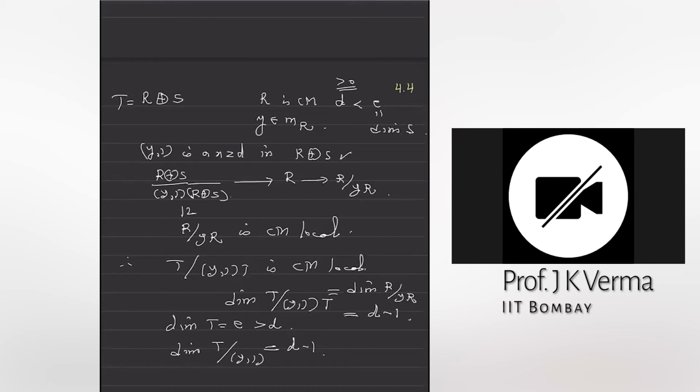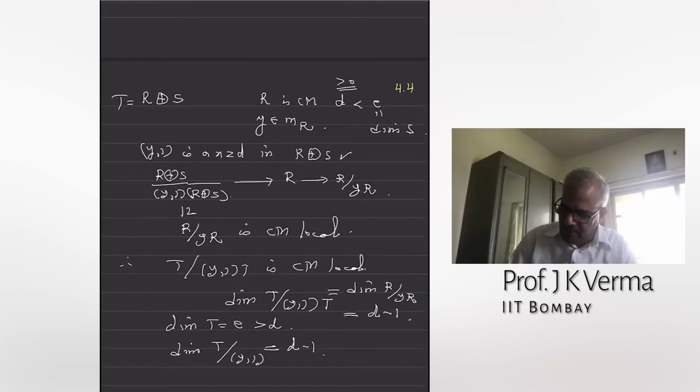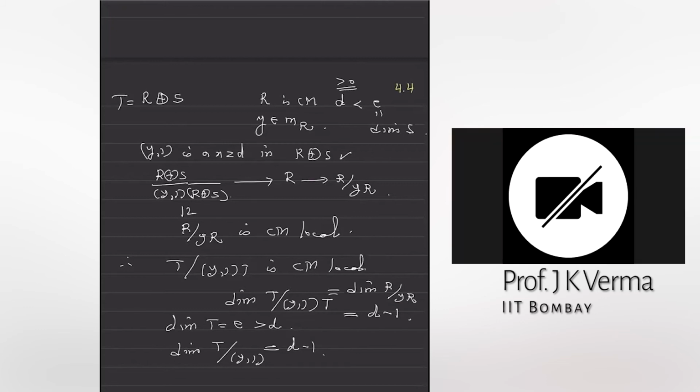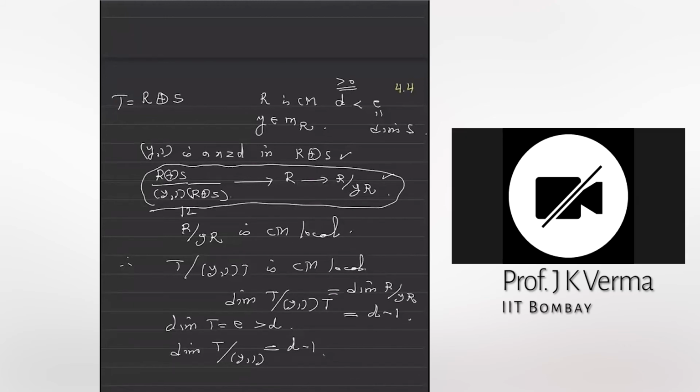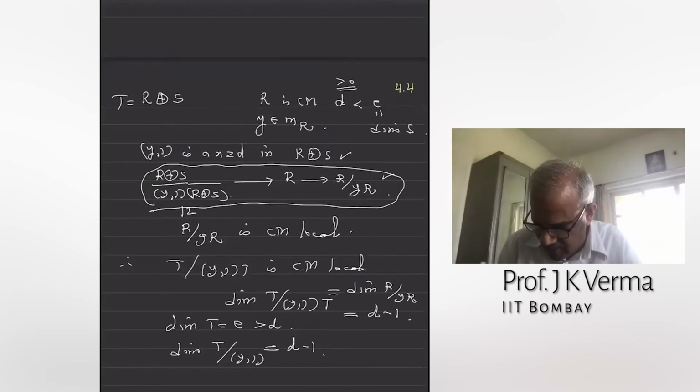Sir, please explain the part after this exact sequence again. I was trying to prove that T mod (Y, 1) is isomorphic to R mod YR. Is this fact clear? Right, from R direct sum S to R, I have a projection map and then another projection map.